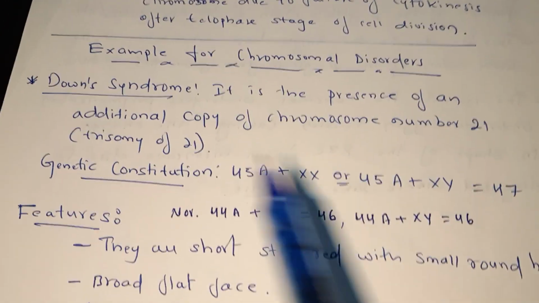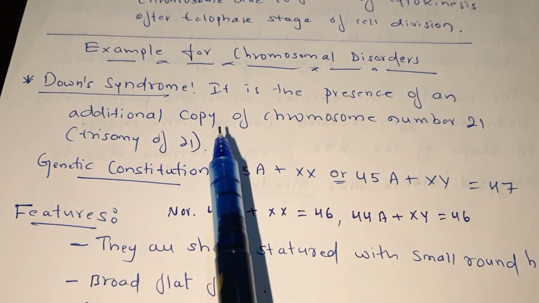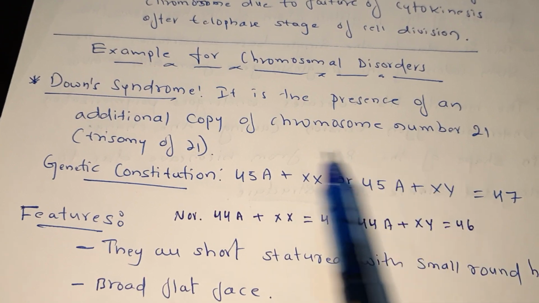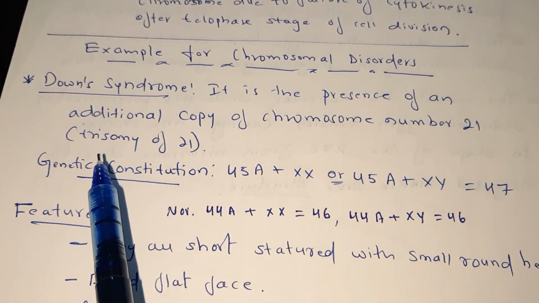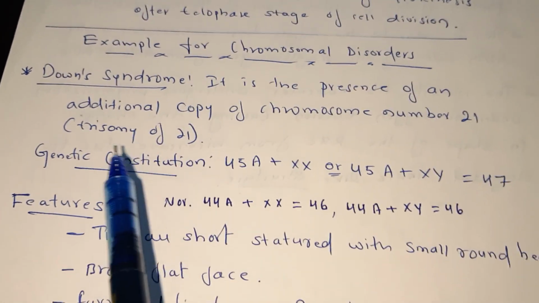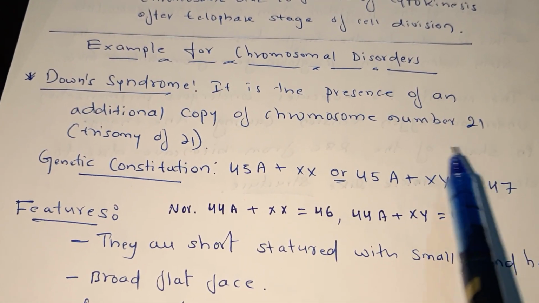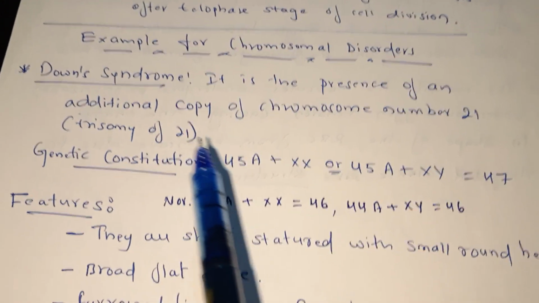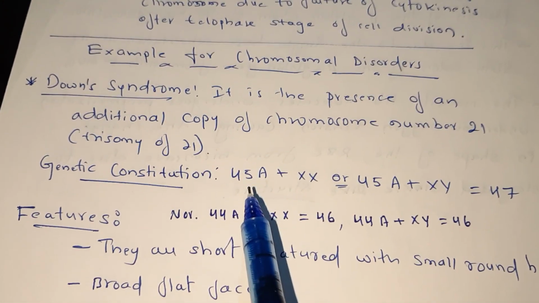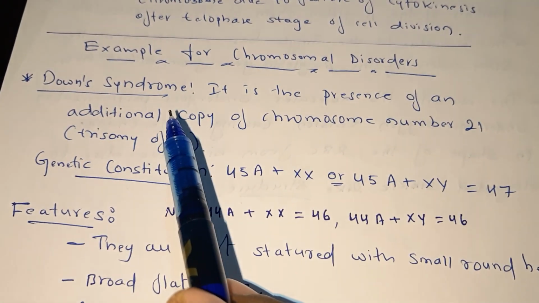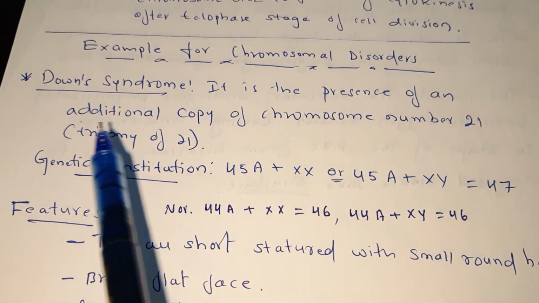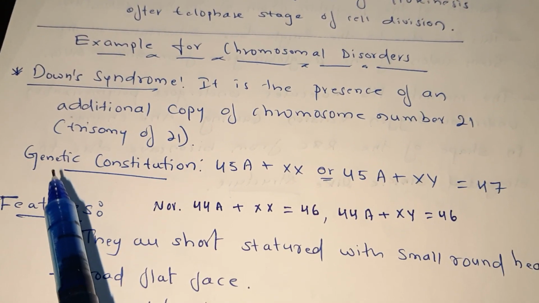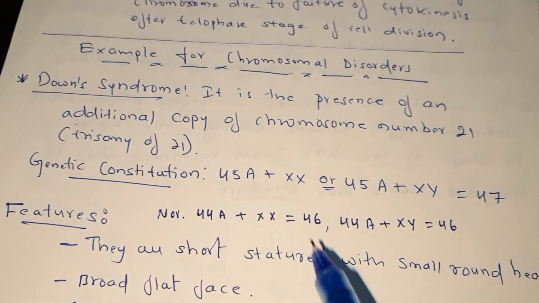This is because of what? An additional copy of chromosome number 21. So what is it called? Trisomy. Why is it trisomy? In 21 already two chromosomes are there, a pair of chromosomes is there, one additional is added, hence it is known as trisomy. So this is the genetic constitution of Down syndrome. In the examination you have to write the definition of Down syndrome, and this is the most important, you have to write the genetic constitution. This is the genetic equation.